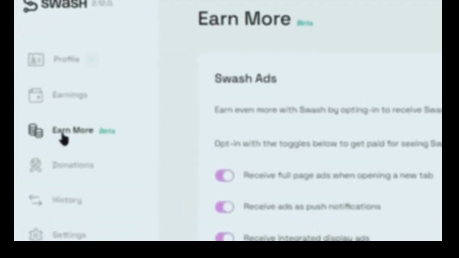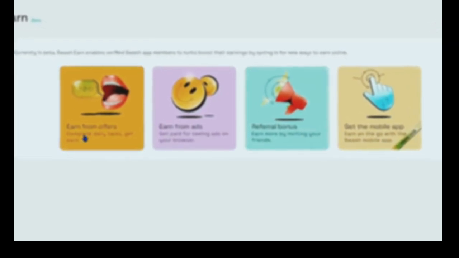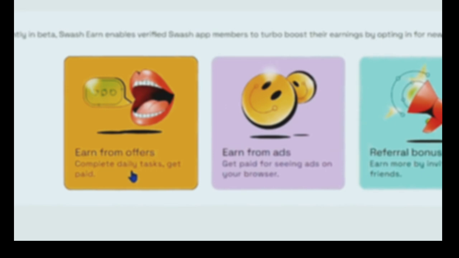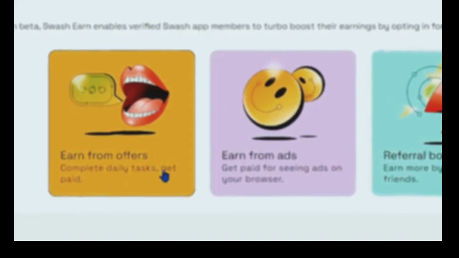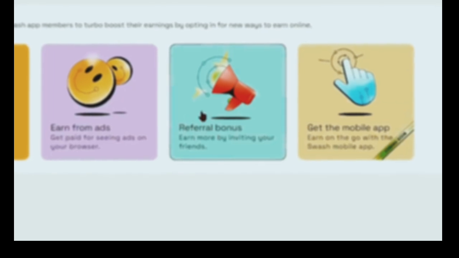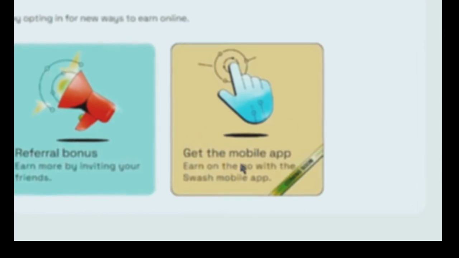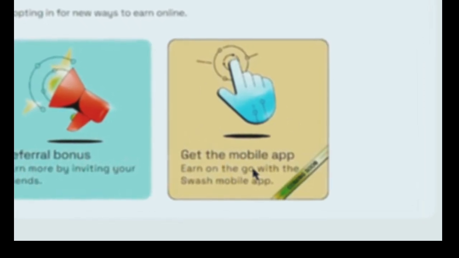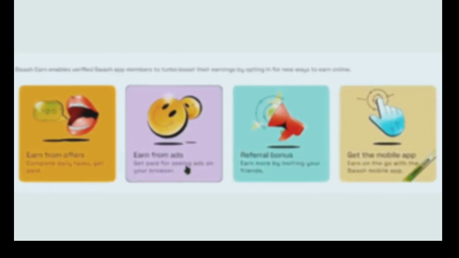Now the step number 3 to earn 10 times more money than others. What you can do is click on the Earn More option again, and you can see that we have other options to make money other than watching Google ads. So here you can earn money from different offers to complete surveys, install apps and games, and complete different other tasks to make money online. You can also earn from referrals by inviting your friends and family to the Swash app by sharing your referral link from there. And the good news is they also have another option coming soon where you can make money on their mobile application. So you can take advantage of all these 3 different options to earn 10 times more money than others.